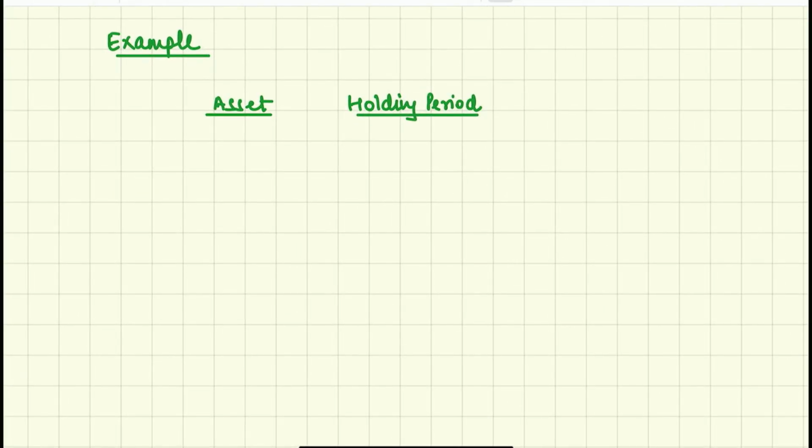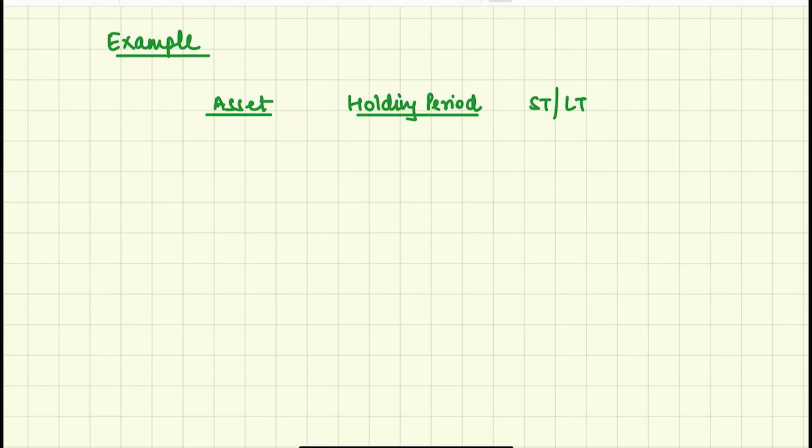Now, let us go more into it. Please write an example. Asset, holding period, short term, long term, and section. Sorry, the camera is off.